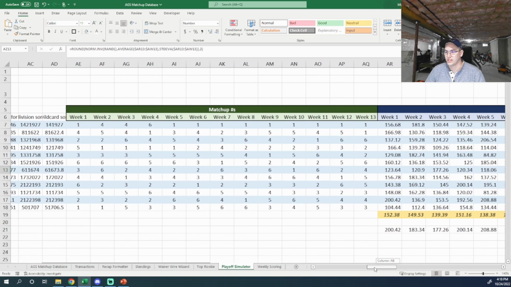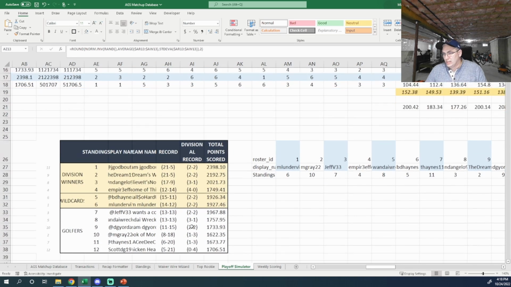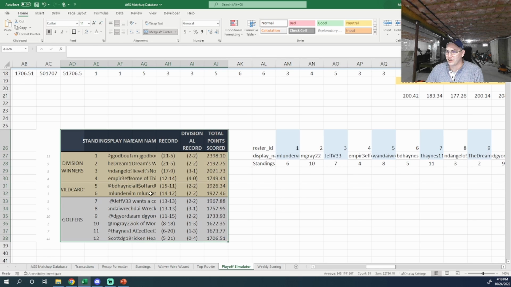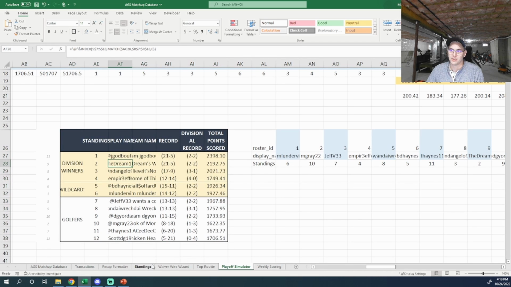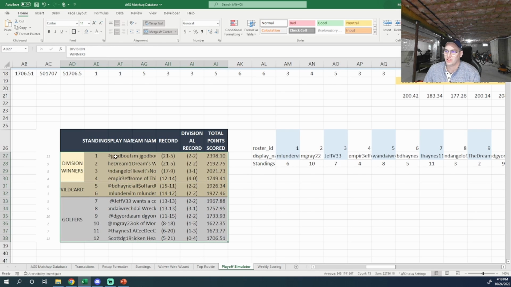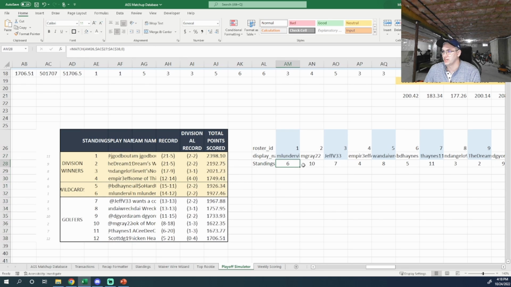it calculates the standings. So I have a standings calculator down here. It's a little bit scrunched, but it's the same view that I'm showing on the to-date standings, but these are the projected standings for the rest of the year. Once I have these standings, I then copy down what place each person was in. So, for example, it looks up my team using the roster IDs, finds out that I was in 6th place, and captures that I was in 6th place in this simulation.